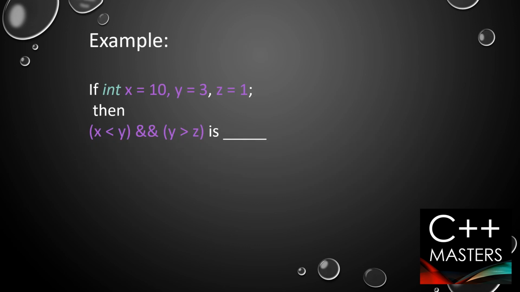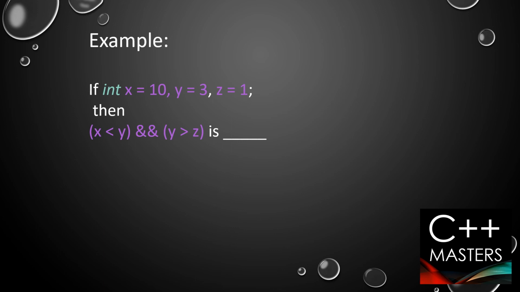Now let us have a look at this example, and I would again suggest you to pause this video to check your understanding of how much you have learned. If the value of x is 10, y is 3 and z is 1, then what is the value of this expression? Here there are two relational expressions and we are operating them with an AND operator. Now I would like to give the answer to you.